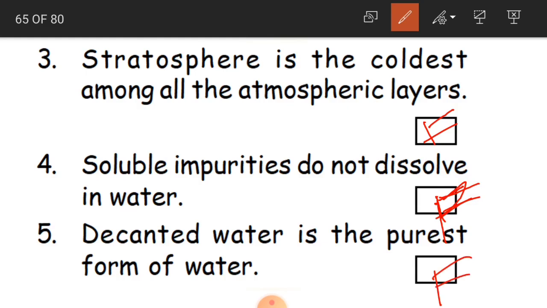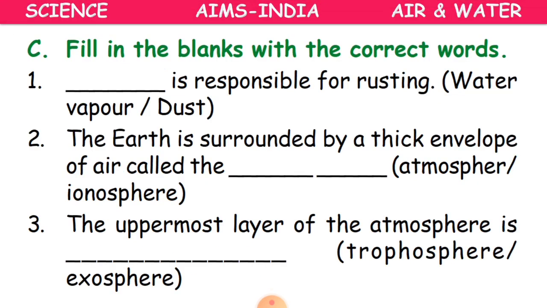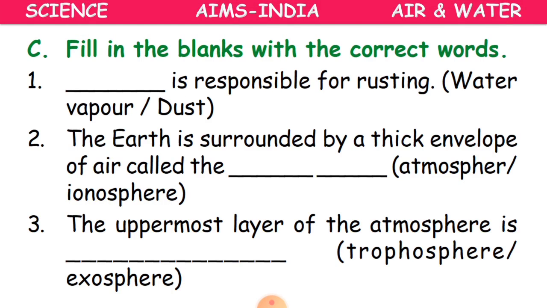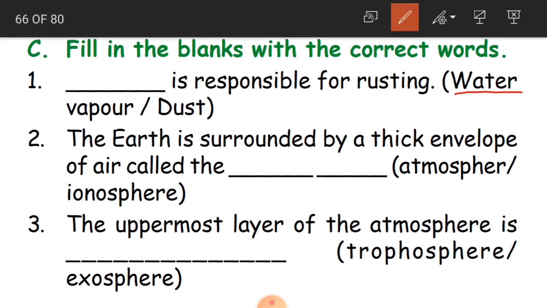Clear, children? Okay. Now we'll go to the other exercise, that is, fill in the blanks with correct words. Dash is responsible for rusting, either water vapor or dust. Which is responsible for rusting? We have learnt iron objects are going to be marked with a red colored substance when they are connected with the air and the water vapor. So, water vapor is the correct answer.